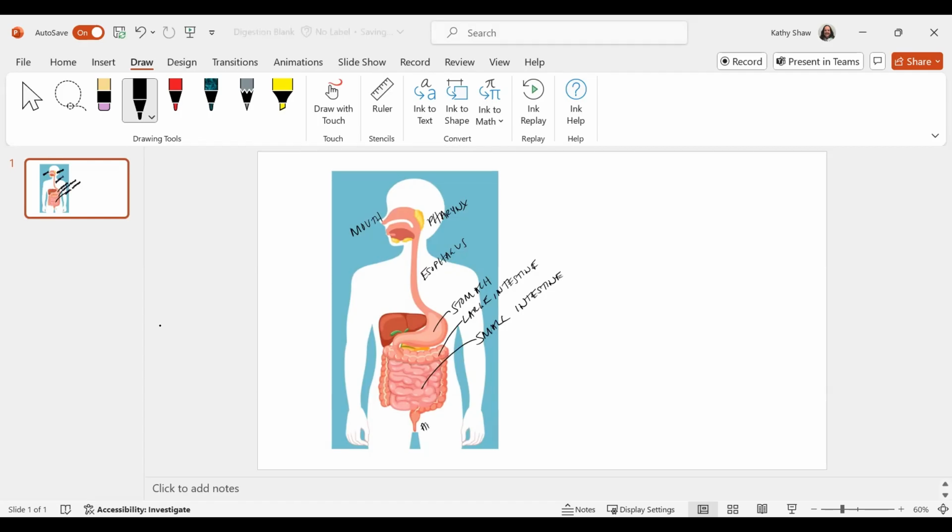Then we have the anus where waste exits and everything. So that's our alimentary canal. So these are the organs and everything that we'll be talking about as we have the discussion of the individual macronutrients. So we have some other accessory structures also.